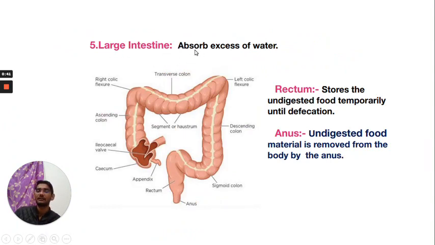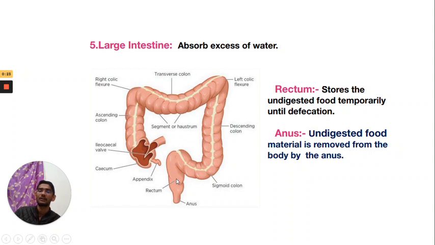Large intestine helps in the absorption of excess water. It also helps in the absorption of minerals. Mainly, the large intestine is divided into three parts. First is the cecum, second is the colon, third is the rectum.